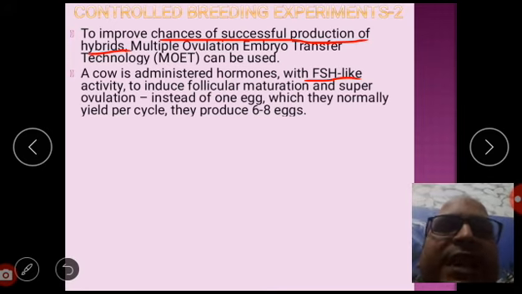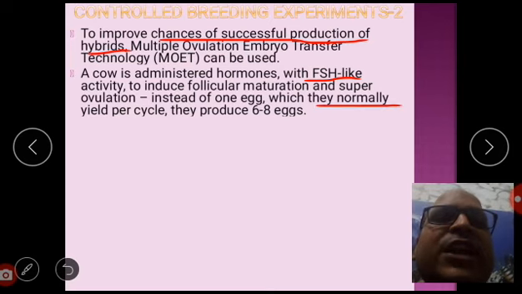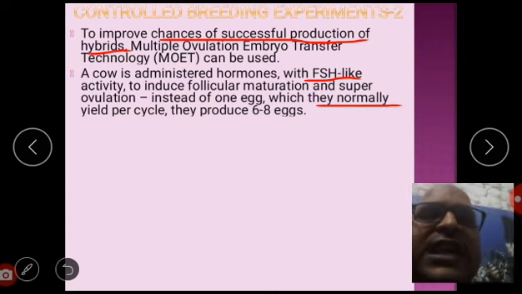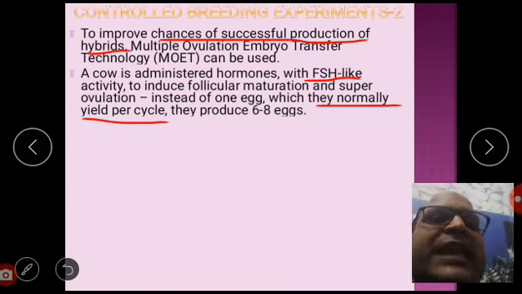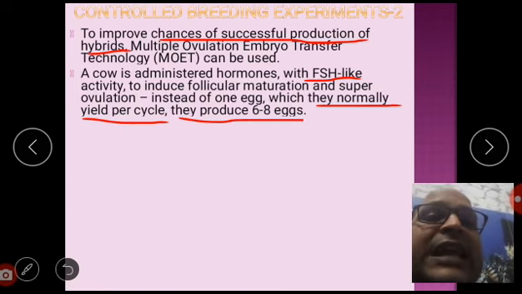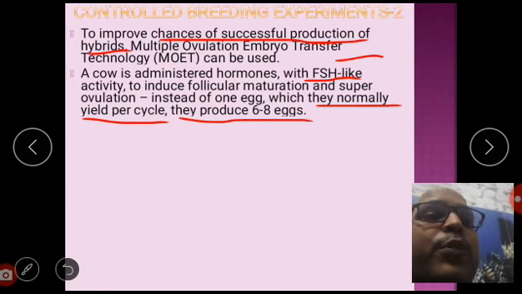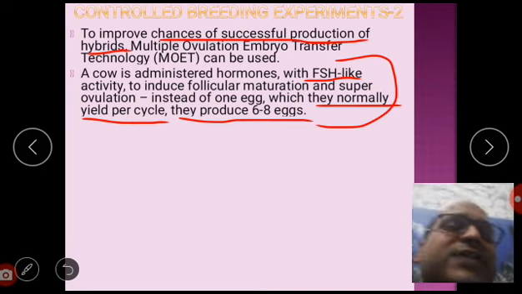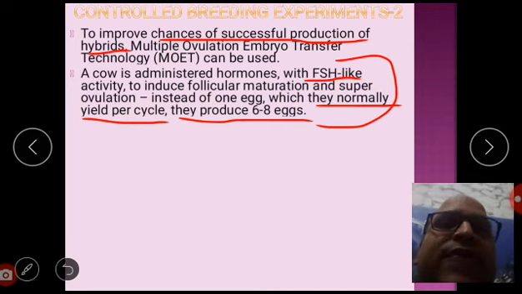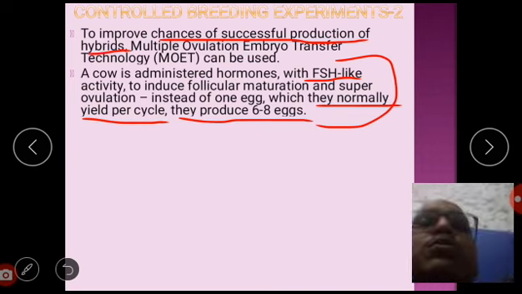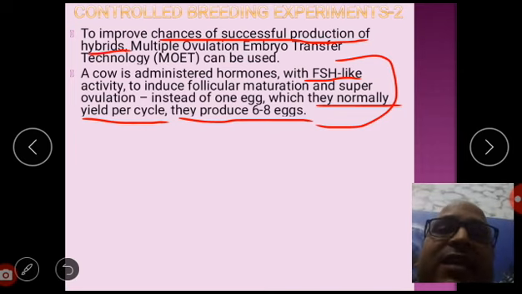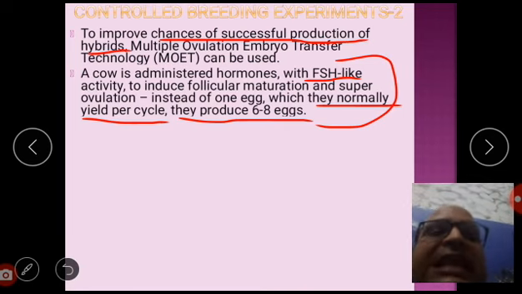Instead of the one egg which they normally yield per cycle, they will produce 6 to 8 eggs because of FSH. So here the chances of fertilization will be increased.